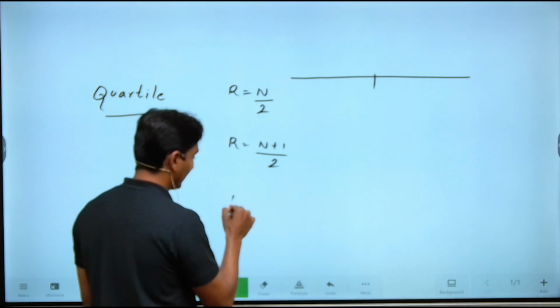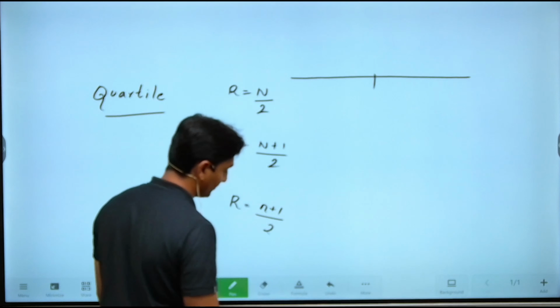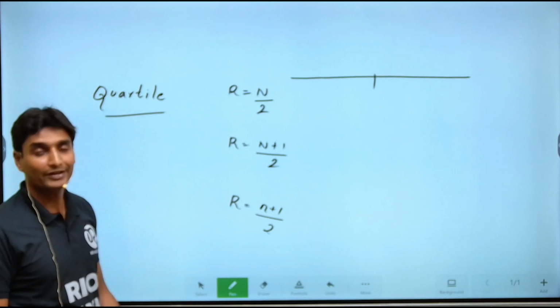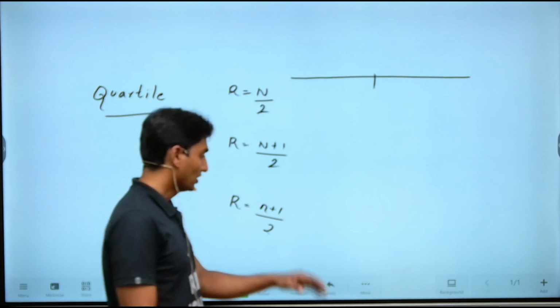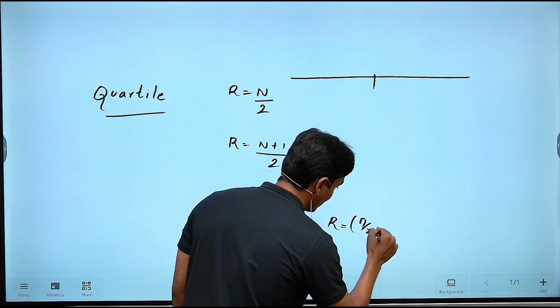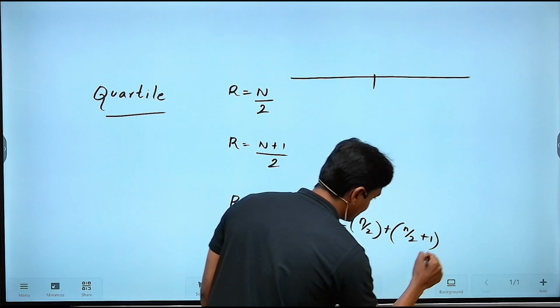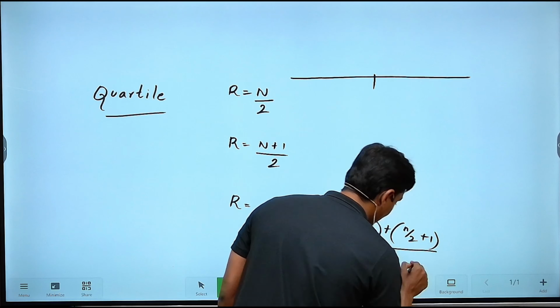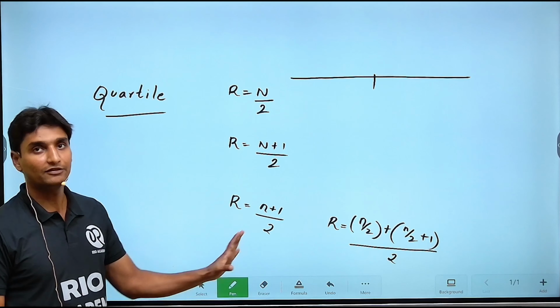And once again, the rank for the normal basis, that is for a direct series or a normal series, was given by n plus 1 divided by 2 whenever the number of elements was odd. Now the rank is given by the n upon 2th term plus the next term, that is the n upon 2 plus 1th term, whole divided by 2. This is the rank format whenever the number of elements is even.